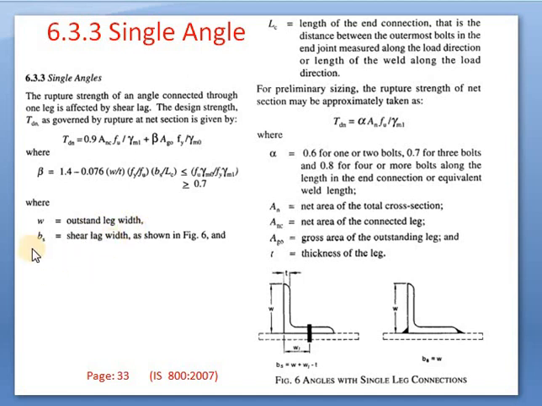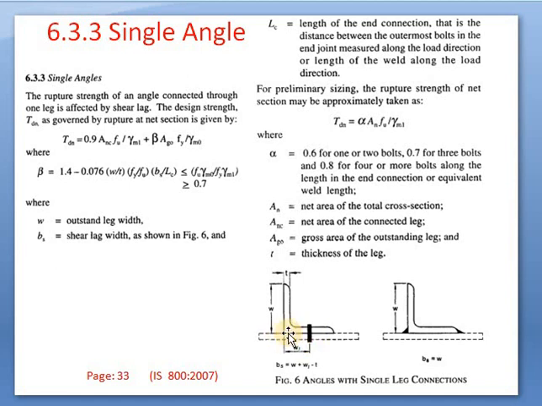What is BS? BS is the shear leg width as shown in figure 6. BS is W plus WT minus T. This is W. What is WT? WT is the distance from where the bolt has been applied to the edge.